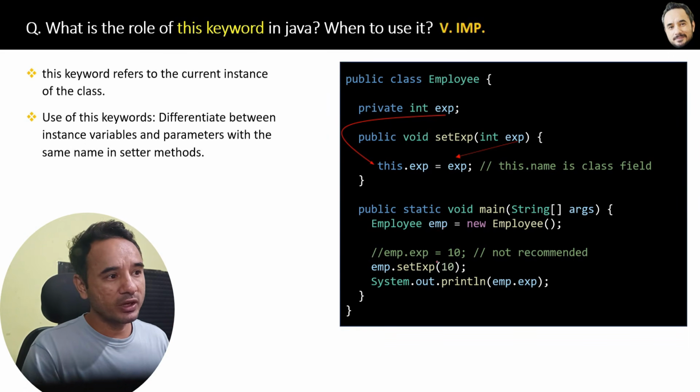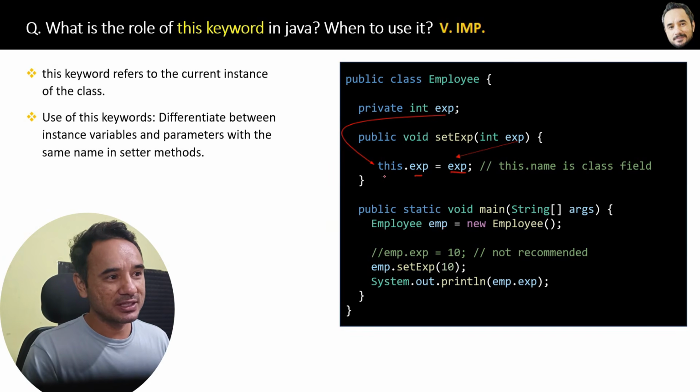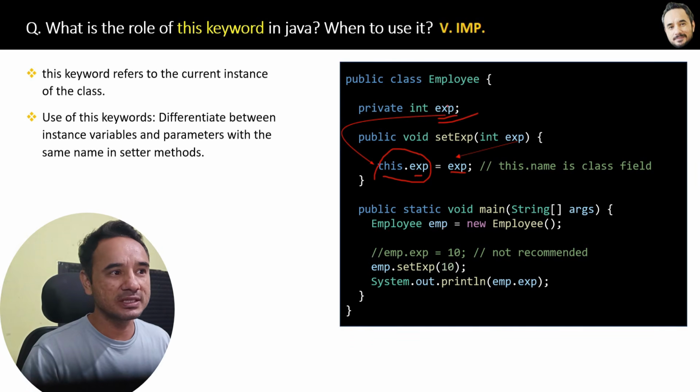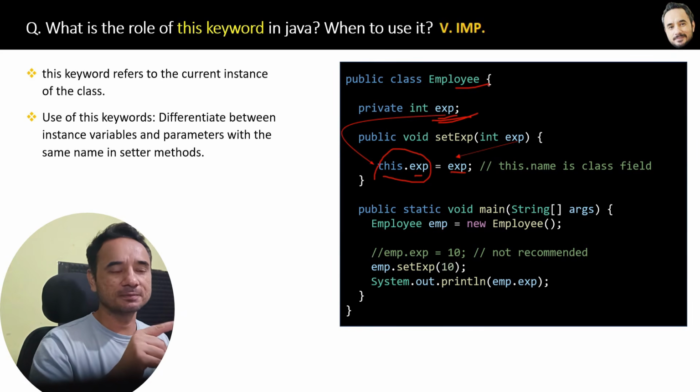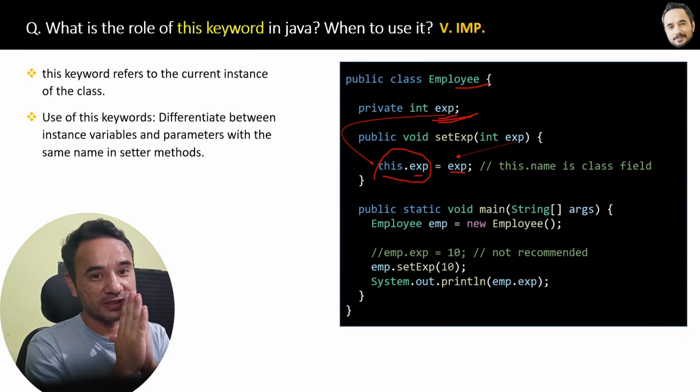Otherwise, if you write exp equal to exp here, then both will be like parameters, so that will be confusing. That's why this.experience for setting the experience, referring to the class field, because this experience class field belongs to this Employee class. Alright, that's the advantage, that's the purpose of this keyword.